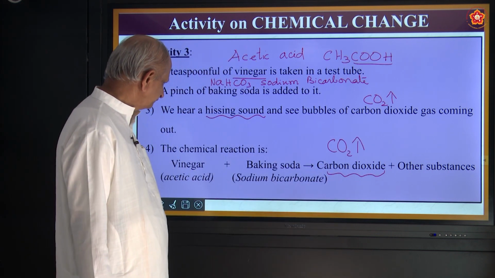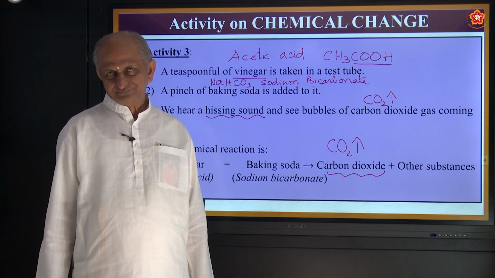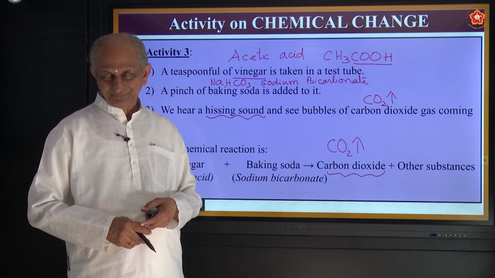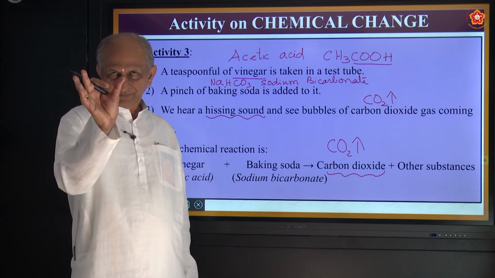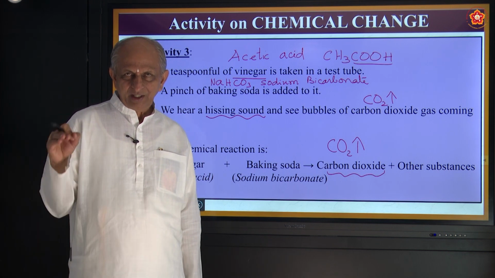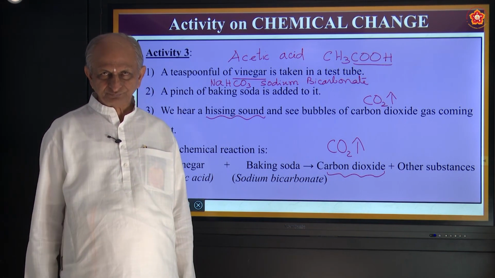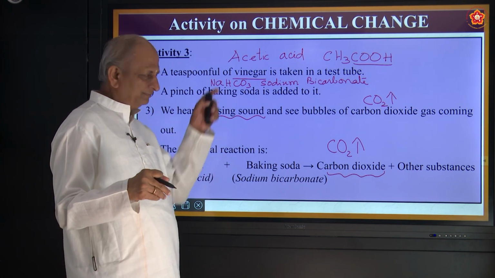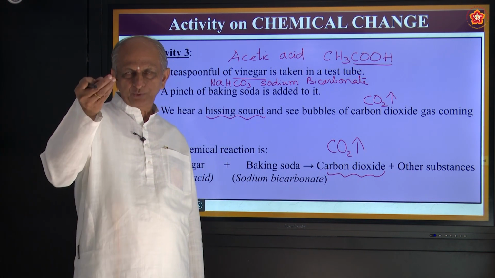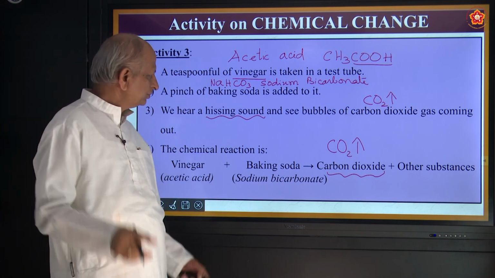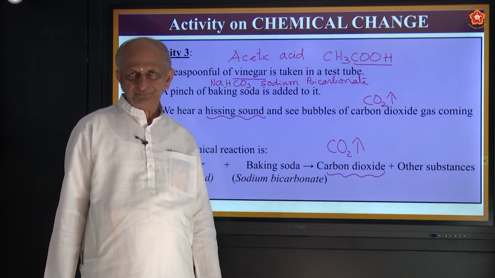Okay, so very interesting experiment. You can try it. And one more interesting thing I will tell you. Take a beaker or a gas jar and fill it with water and add a few drops of vinegar, then a pinch of baking soda.